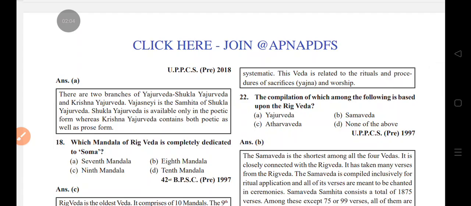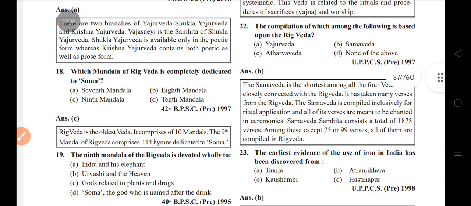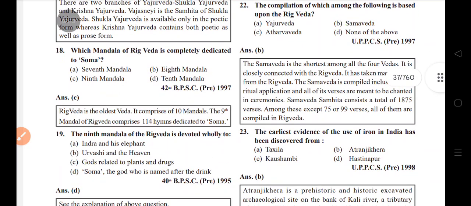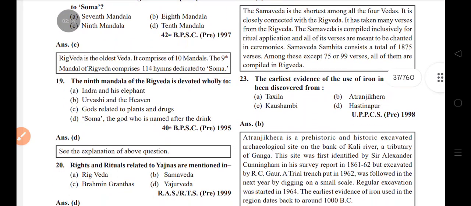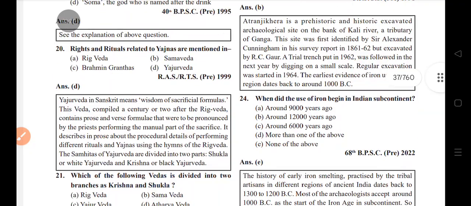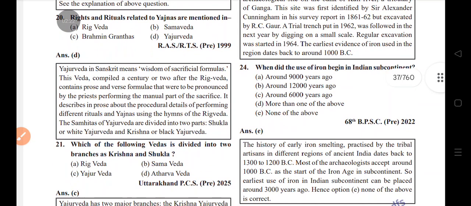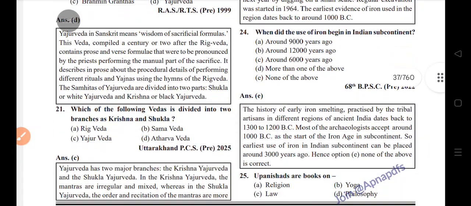Which mandala of the Rig Veda is completely dedicated to Soma? The ninth mandala. The ninth mandala of the Rig Veda is devoted wholly to Soma, the god who is named after the drink. Rites and rituals related to Yajna are mentioned in the Yajurveda. Which of the following Vedas is divided into two branches, Krishna and Shukla? Yajurveda.